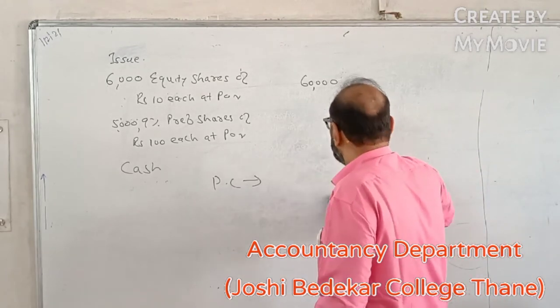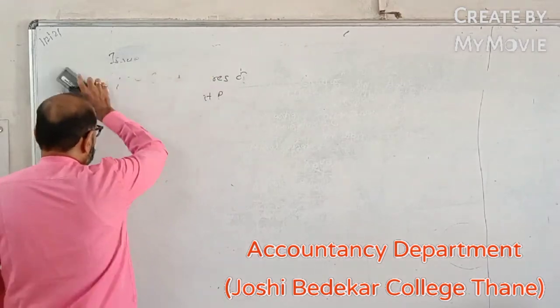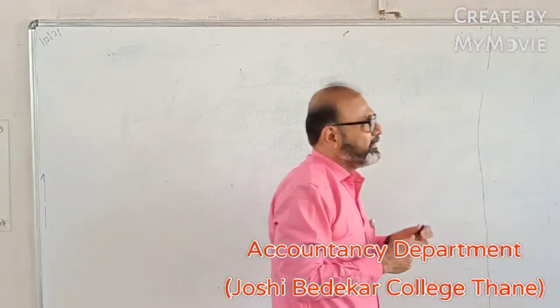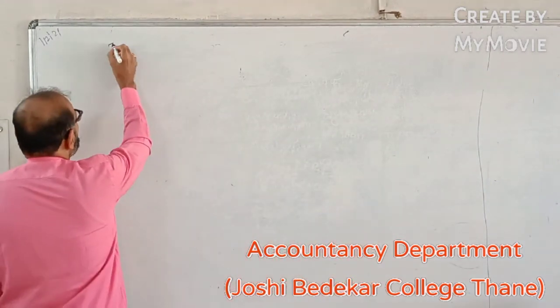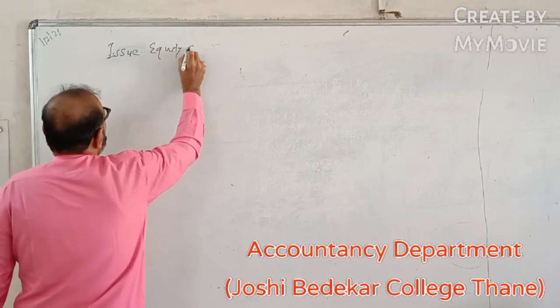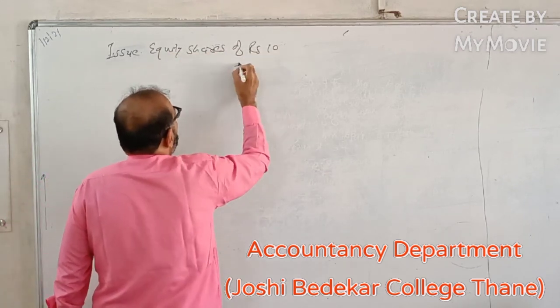Suppose if they say that A Limited took over B Limited and they decided to issue equity shares of rupees 10 each at par.